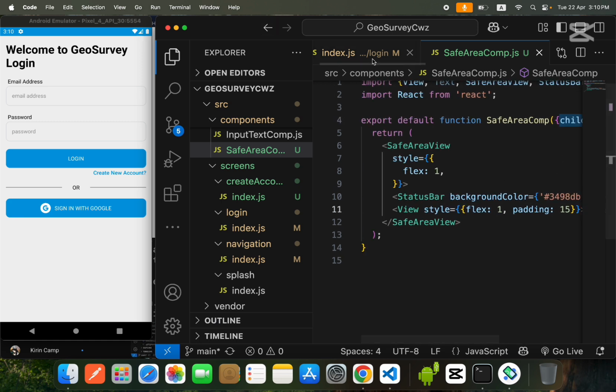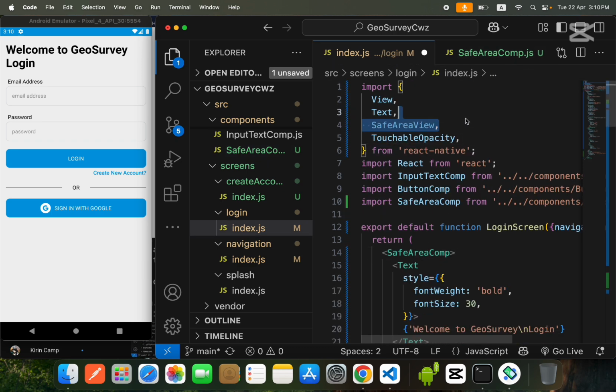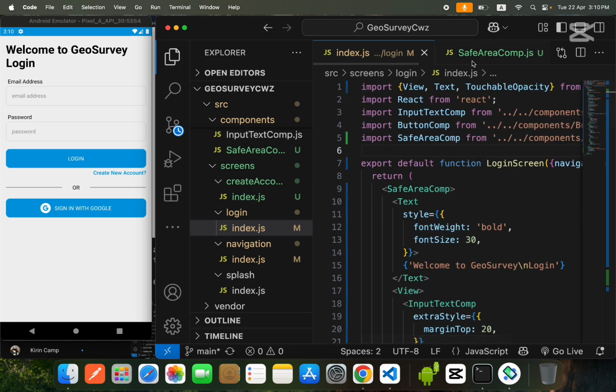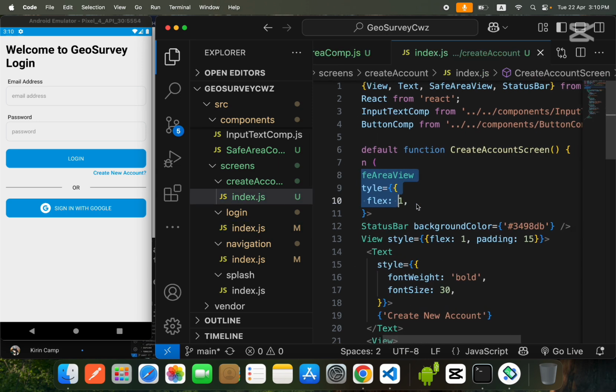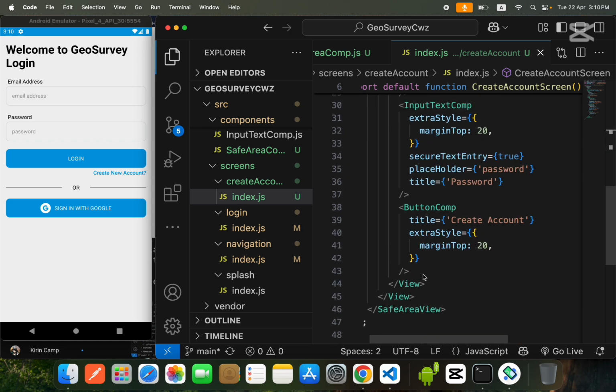I hope you understand, but if you have any confusion you can ask me about this. Now guys, same thing we will do for create account. You can see that we solved a problem: we don't need to rewrite these three lines of code again and again in each and every screen.